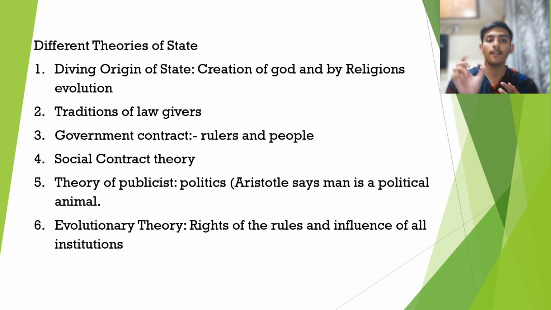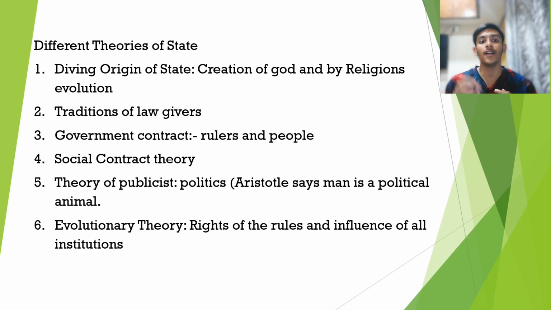Spelling mistake is there, but divine theory means creation by God and by religious evolution. What this means is that the state that exists today is a creation of God itself. God has created a state to serve and to work for its devotees, deities. That is, a divine theory in short means that God has created a state for religious evolution, and the members of the state will develop the state and work for the welfare of this religious deity. So in a state, if we take an example, you worship a certain type of god, a certain deity, so you work for that deity.